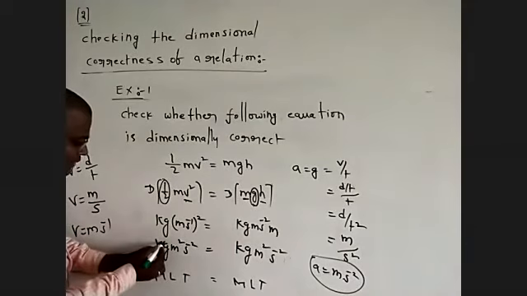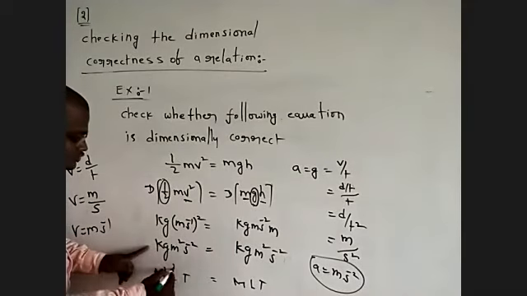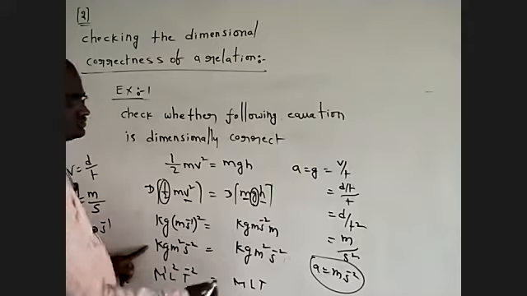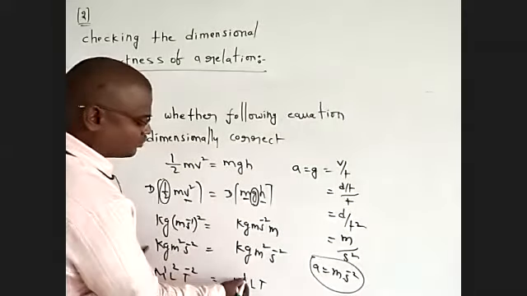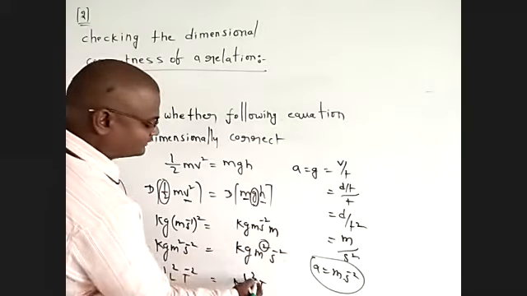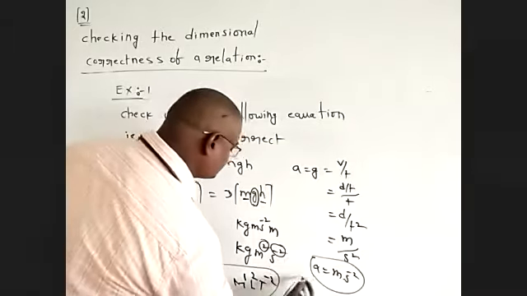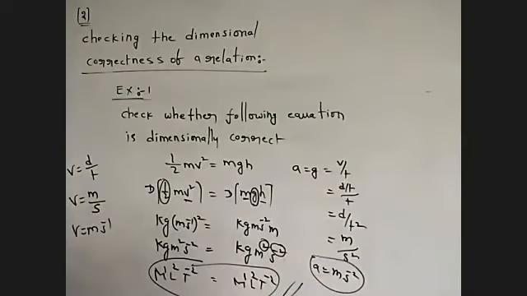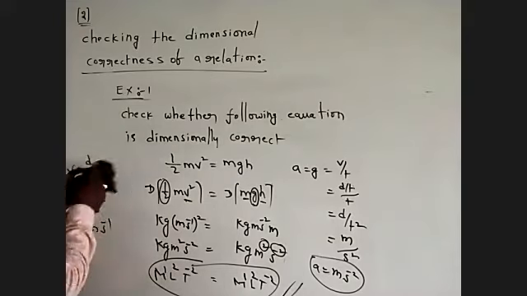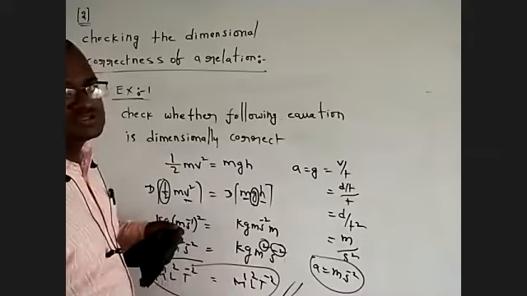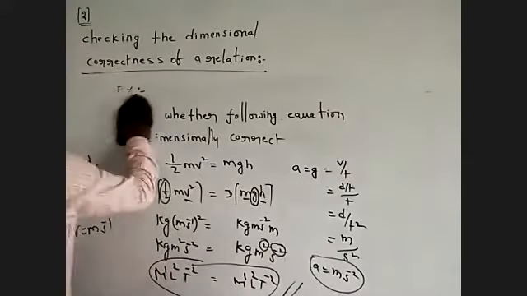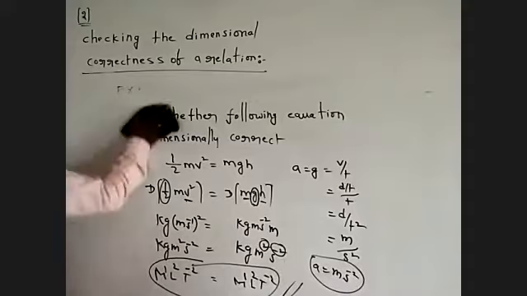How many masses do we have? One. How many lengths? Two. How many times? Minus 2 in time. Both sides are the same, so both are dimensionally correct. We are checking it. This is the first example. Next, the second example. I'm going to explain a number of problems, so you are able to understand the problem.